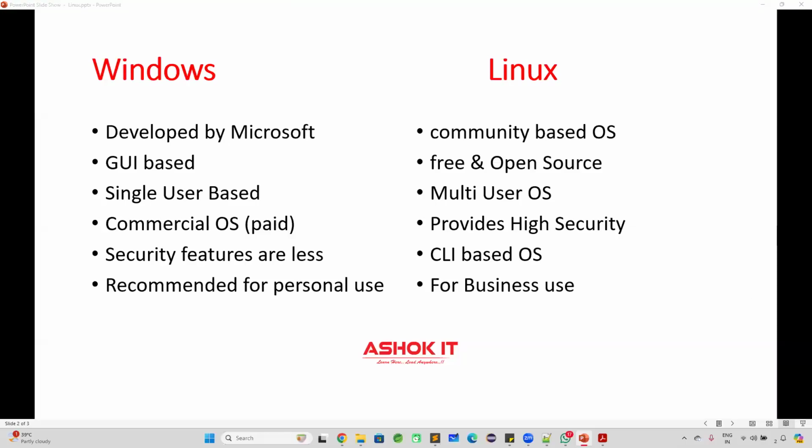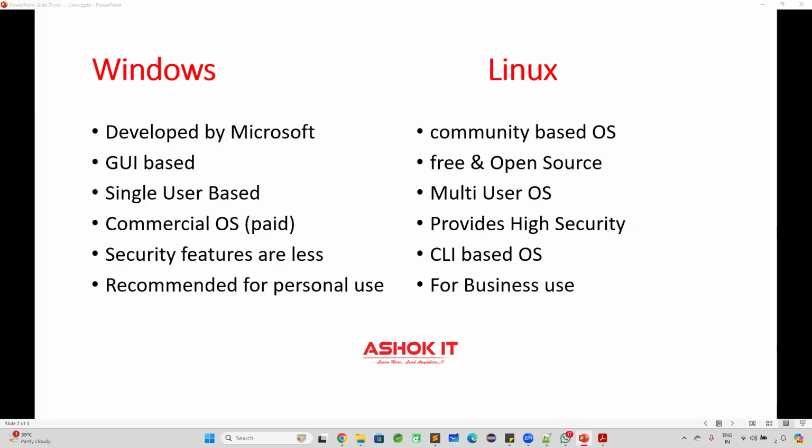Are you guys clear with my point? If you are clear, please respond in the chat. There are so many people who are new to my class. Are you guys able to understand what I'm explaining? Are you guys able to follow what I'm explaining? Is the speed okay? Because there are so many new people who are attending my class for the first time. Clear, na? Very good.